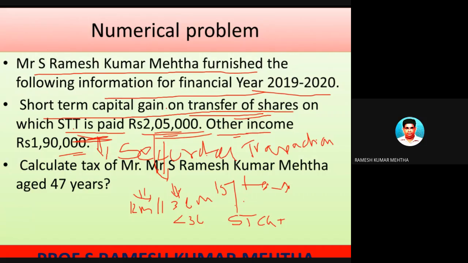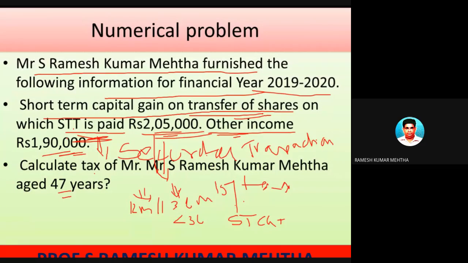Now, other income can be income from salary, income from house property, income from business, or income from other sources like interest and dividend, which was 1,90,000. His age is 47 years. So compute his total amount of tax to be paid.